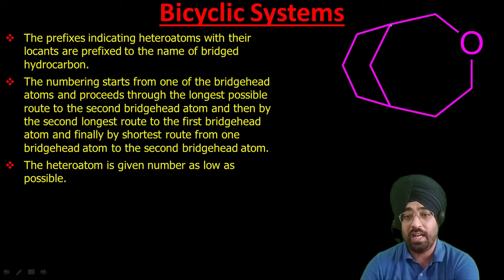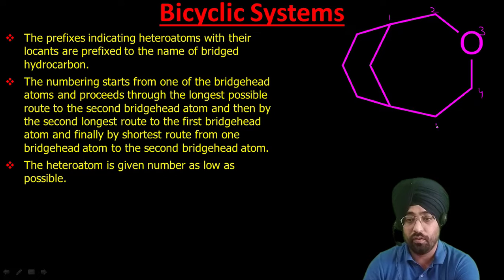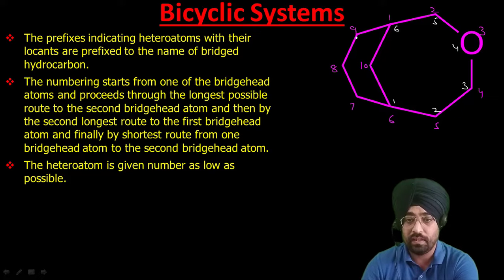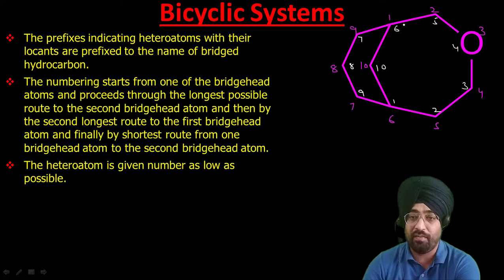As we can start from this: 1, 2, 3, 4, 5, 6, 7, 8, 9, 10. We can also start from this position: 1, 2, because that is also the longest path, 3, 4, 5, 6, 7, 8, 9 and 10. Now you can see that in both cases the first rule is that we have to follow the longest path, so both of these satisfy the longest path. Then it says that we have to give the lowest locant to the heteroatom.